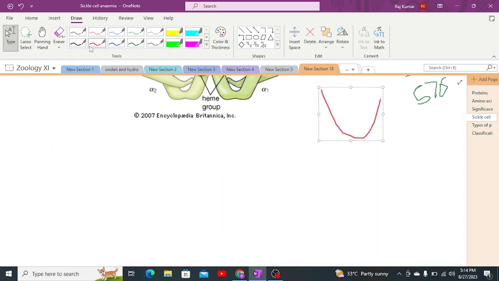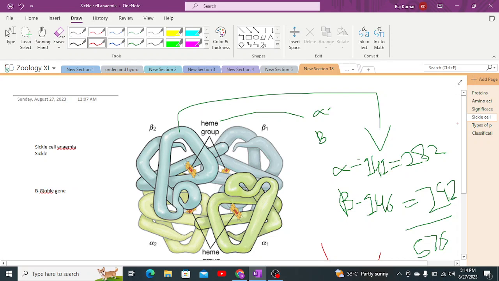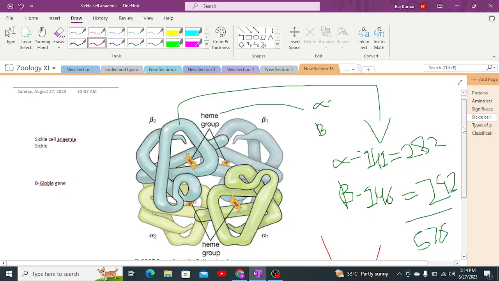in such a manner that the sixth amino acid of the beta chain is replaced by another amino acid. The sixth amino acid is, in general, glutamic acid, but that glutamic acid is replaced in the beta chain at the sixth position with valine, another type of amino acid, due to which its function is disrupted, and it becomes unable to transport oxygen in the body, which leads to the condition of sickle cell anemia.